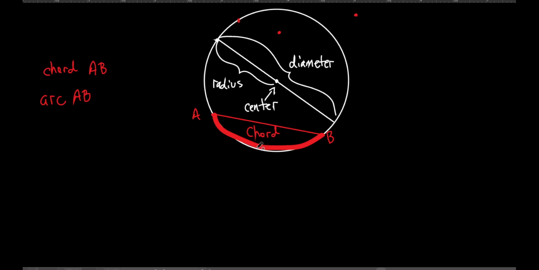Now, we actually do have a symbol for arc. You want to see it? So we would write AB, and then you'd put this little curvy thing, like a little hat on top of it. What does that mean? That means arc AB. So we don't have to write the word in front of it. If I just talked about a chord, you would have to put the word chord in front of it. There's no symbol for it. But if it's an arc going around the circle right here, it's not a straight line, it's a curved line, isn't it? And it follows the circle like this. Yes?